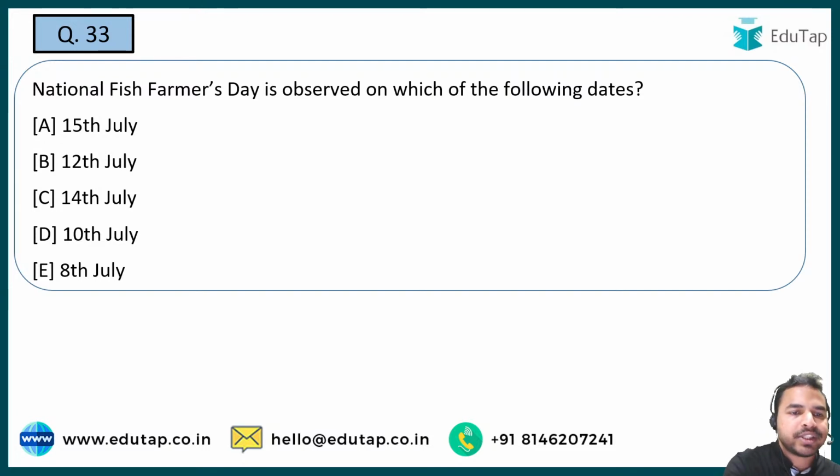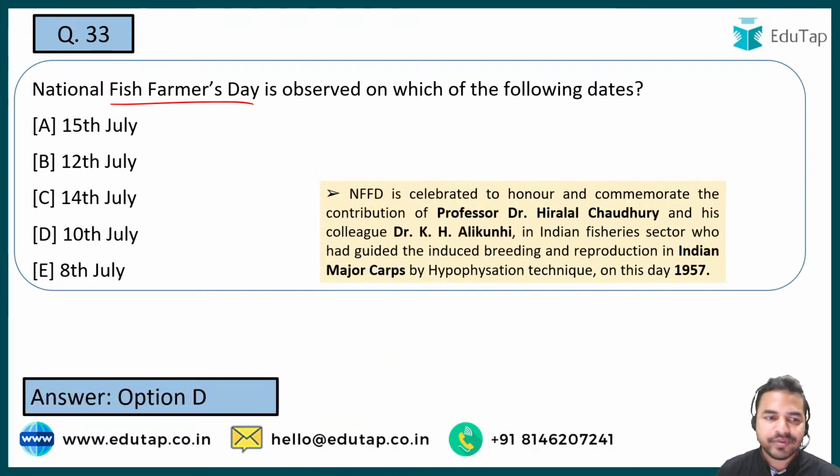Next question, guys. National Fish Farmers Day. So we have already covered a lot of days earlier. We have just covered Malala Day. We have covered World Population Day. Now we have National Fish Farmers Day, and the right answer is 10th of July.